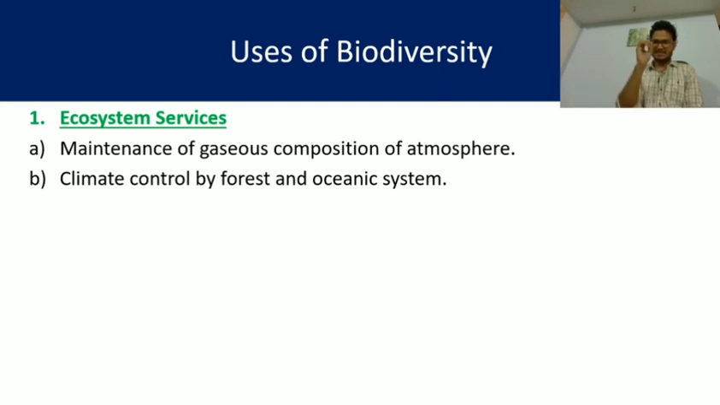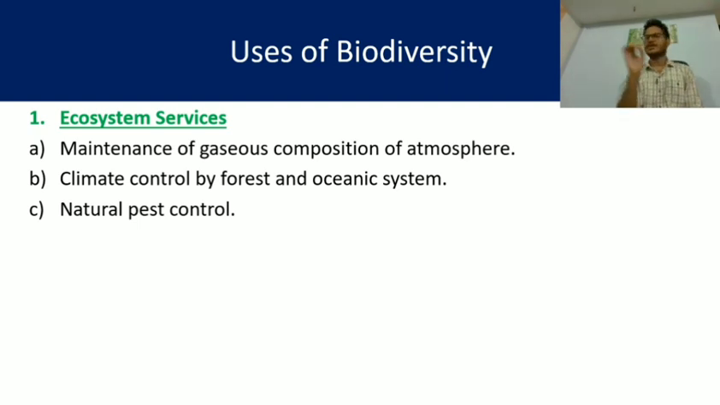Second one, climate control by forest and oceanic systems. Biodiversity also includes the forest and oceanic systems, and these two have a very important role in climate control, in the amount of rainfall, in the temperature of the atmosphere. Everything is controlled by the biodiversity.